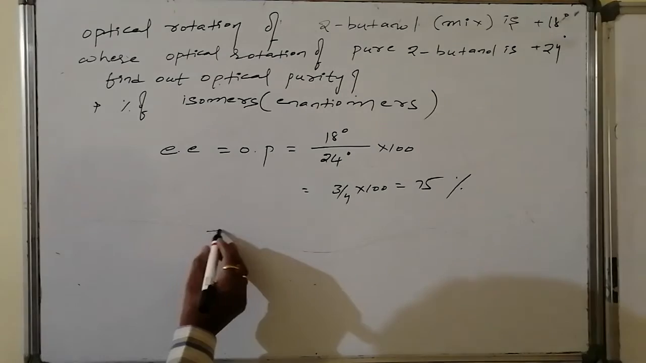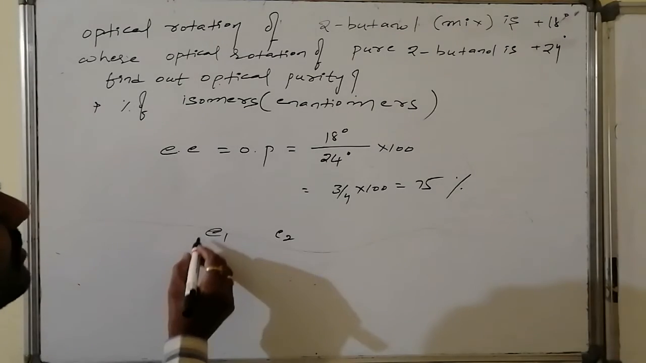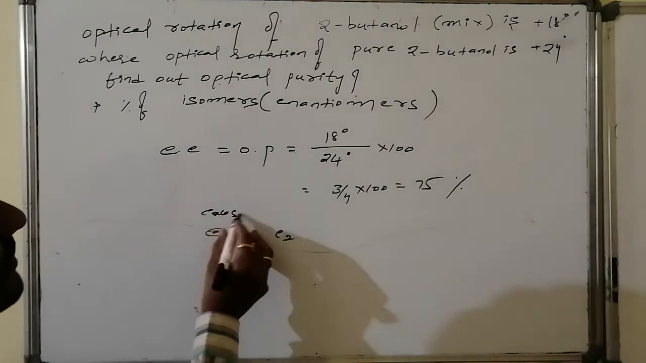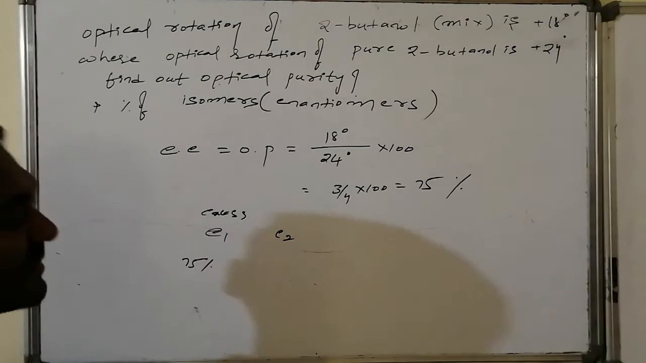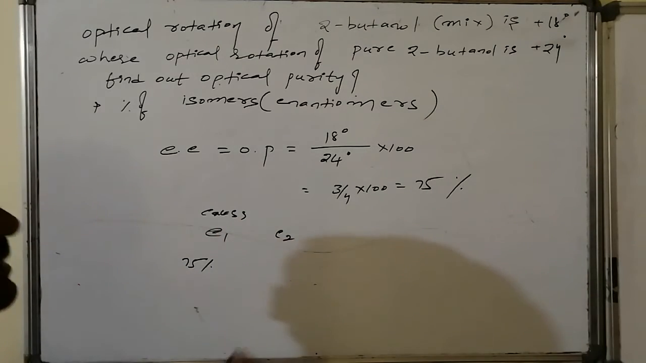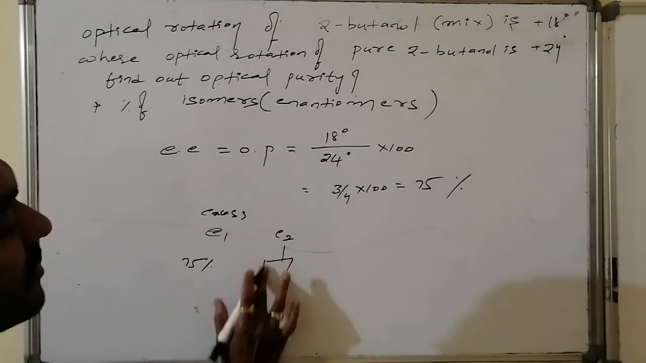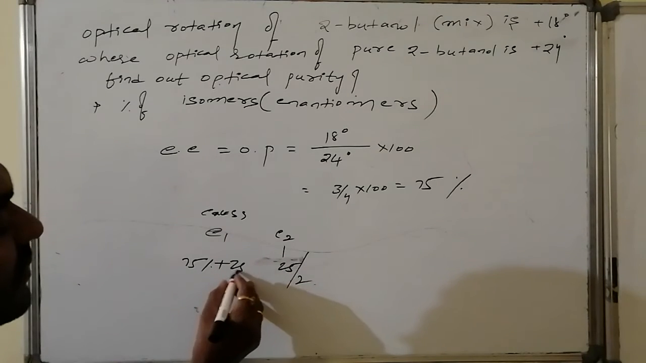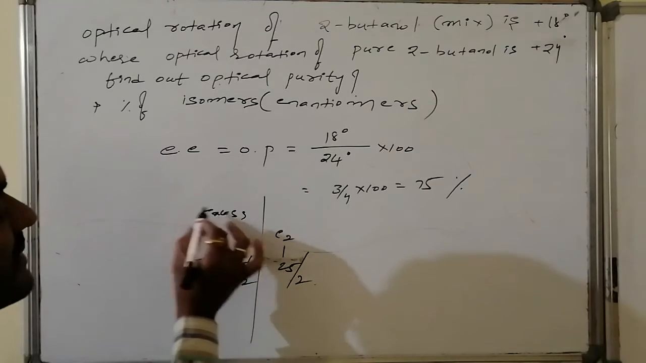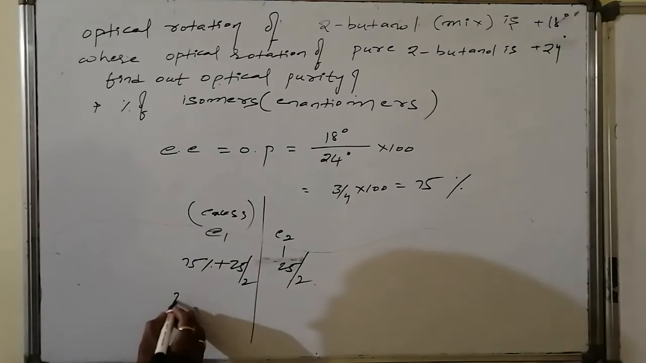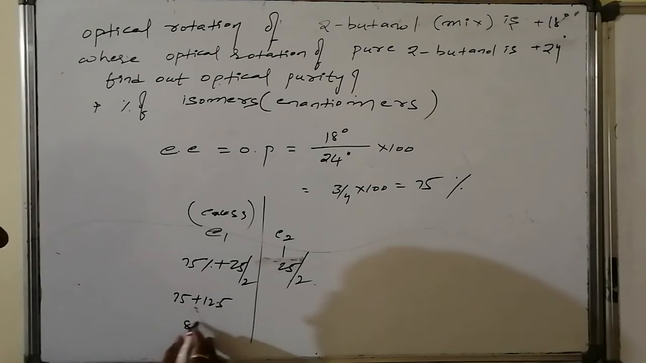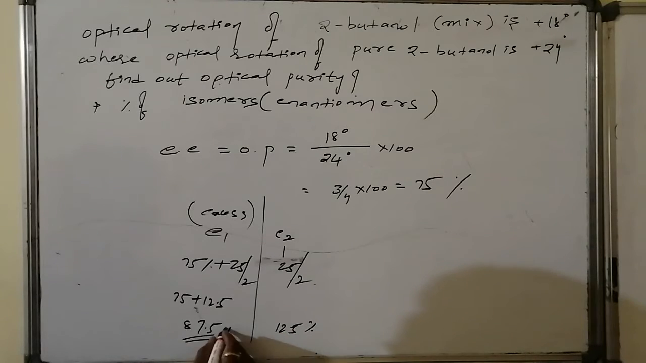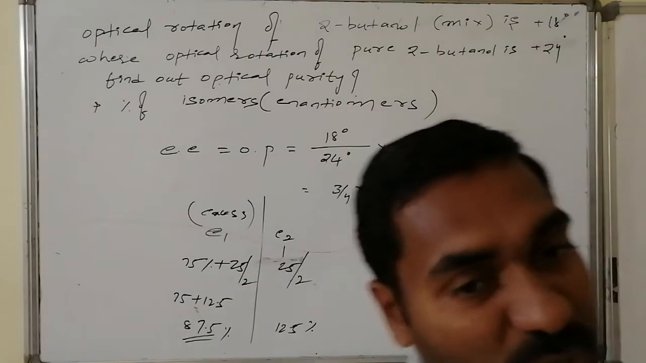Whatever the excess is, I am considering it as E1 and E2. So how much is the excess? 75% is excess. The remaining is 25, and within that 25 is the mixture. In that 25, E2 is half of 25. Excess implies that half of the remainder becomes this one. So the excess enantiomer composition can be given by 75 plus 12.5, which is 87.5. Whereas this one is equal to 12.5 percent, and this one is 87.5 percent.